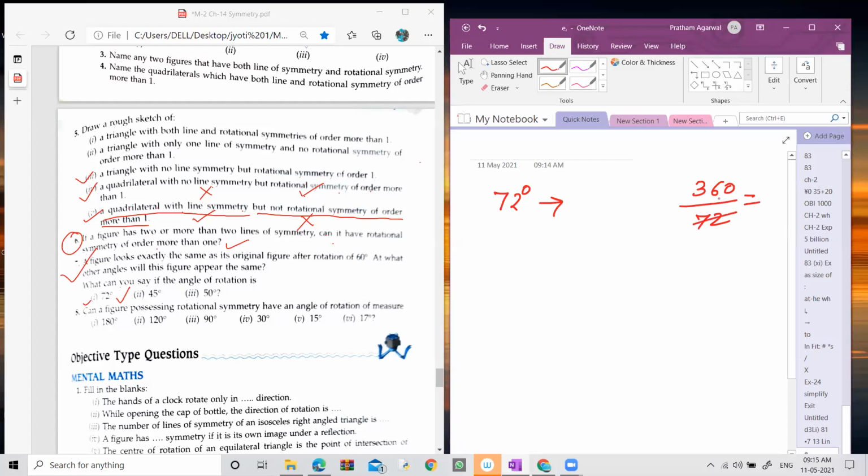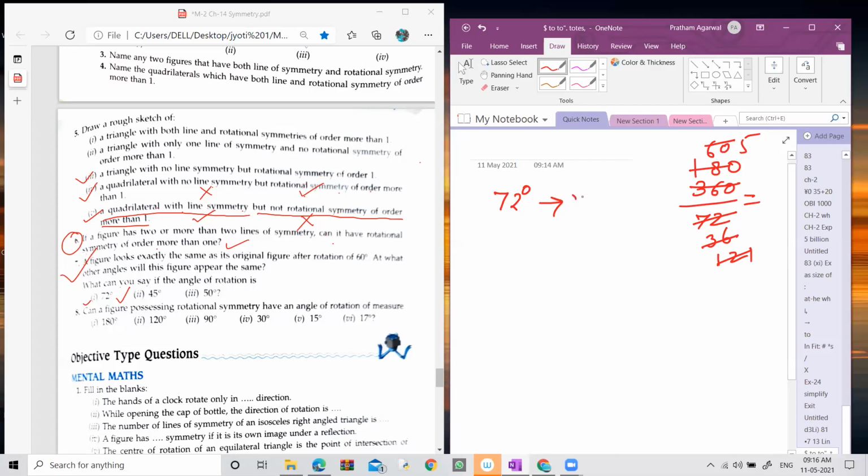Divide 360 by 72. 2 3s are 6, 2 6s are 12. 2 1s are 2, 1 is remainder, 2 8s are 16, 0. Then again divide by 2. 3 1s are 3, 3 2s are 6, 3 6s are 18, 60. Now 12 5s are 60. It means there are 5 orders of rotation, and it looks like before at 5 positions. So you have to find out 5 angles at which it looks like before.